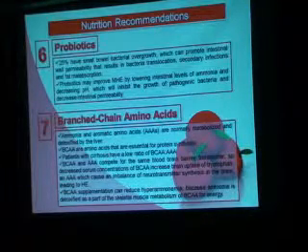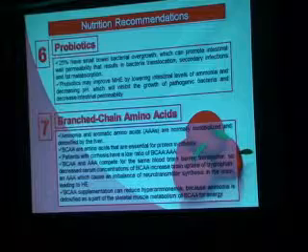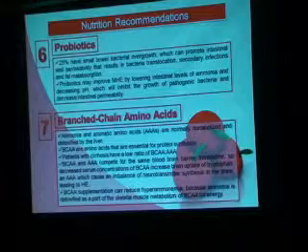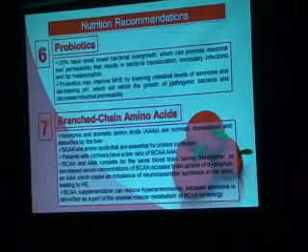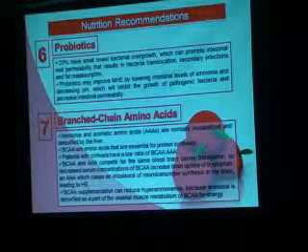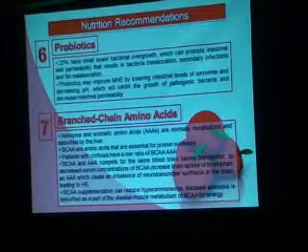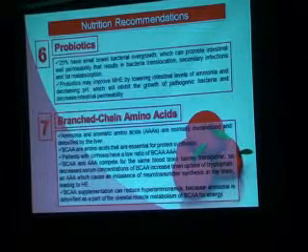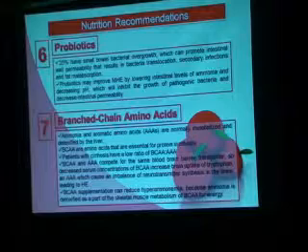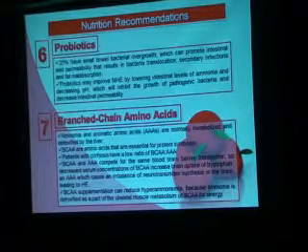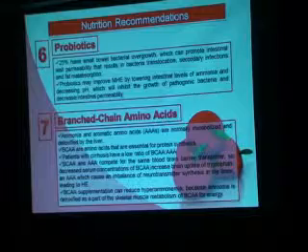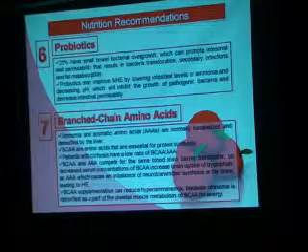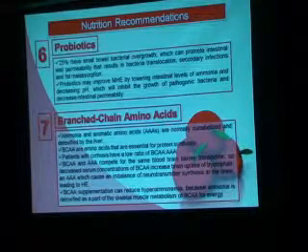Recommendation about the branched chain amino acids. Ammonia and aromatic amino acids are normally metabolized and detoxified by the liver. Branched chain amino acids are essential for protein synthesis. Patients with cirrhosis have a low ratio of branched chain amino acids to aromatic amino acids. Branched chain amino acids and aromatic amino acids compete for the same blood-brain barrier transporter, so decreased serum concentration of branched chain amino acids increases brain uptake of tryptophan, which is a type of aromatic amino acid, which causes an imbalance of neurotransmitter synthesis in the brain, leading to hepatic encephalopathy.